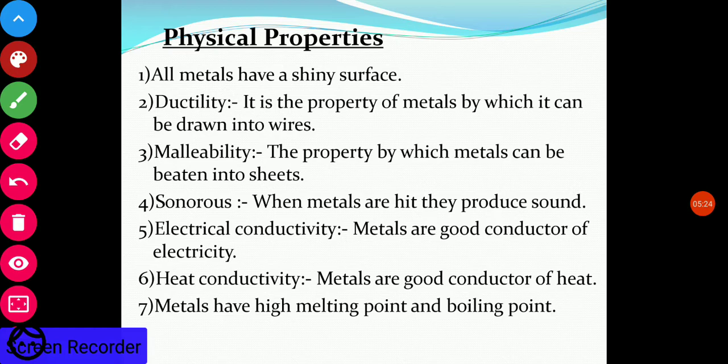The temperature of the metal has to be raised very high, only then will it change into liquid. That is why metallic utensils are used in the kitchen, because their melting point is very high. Before they reach the melting point, our food cooks and the utensils do not melt.